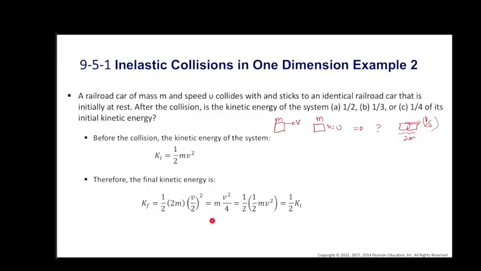Therefore we can say that 1/2 of the initial kinetic energy is converted to other forms of energy after the collision. So in the collision of railroad cars, no momentum is lost, but some of the initial kinetic energy is converted to other forms. Some can propagate away as sound, and some is converted to heat, and some creates permanent deformations in the metal of the latching mechanism. Therefore the answer is A.